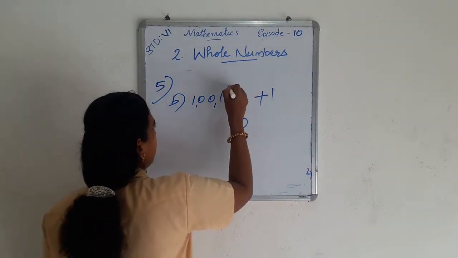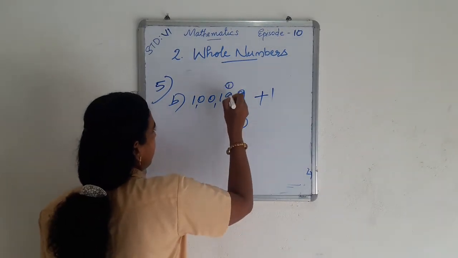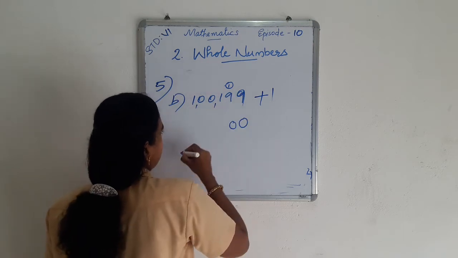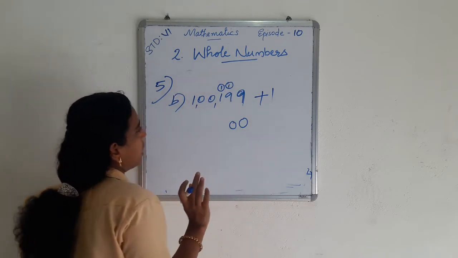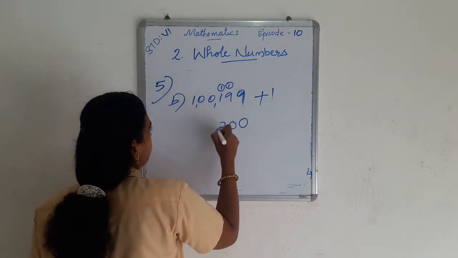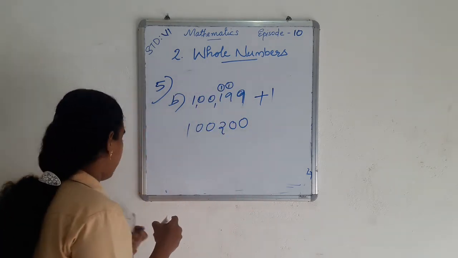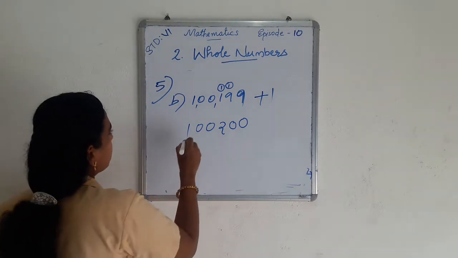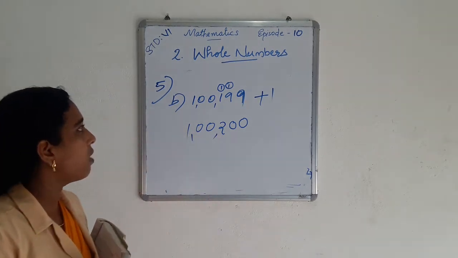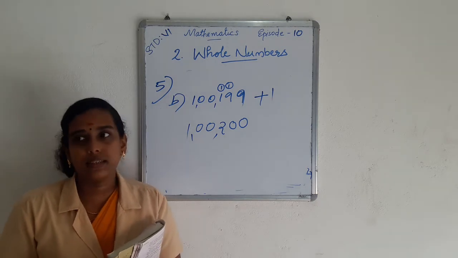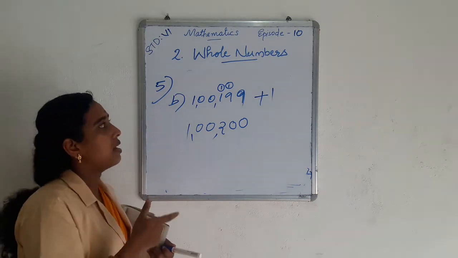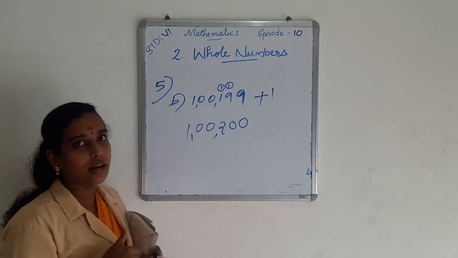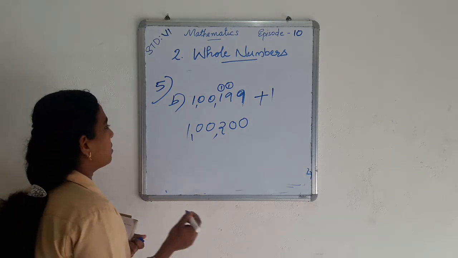Put zeros and 1 as remainder. Again 9 plus 1 we get 10. Put 0 and 1 as remainder. 1 plus 1 is 2. So we get 1,200,000. We add 1 to 1,199, then we get 1,200,000. So 1,200,000 is the successor of 1,199. And the question number C.